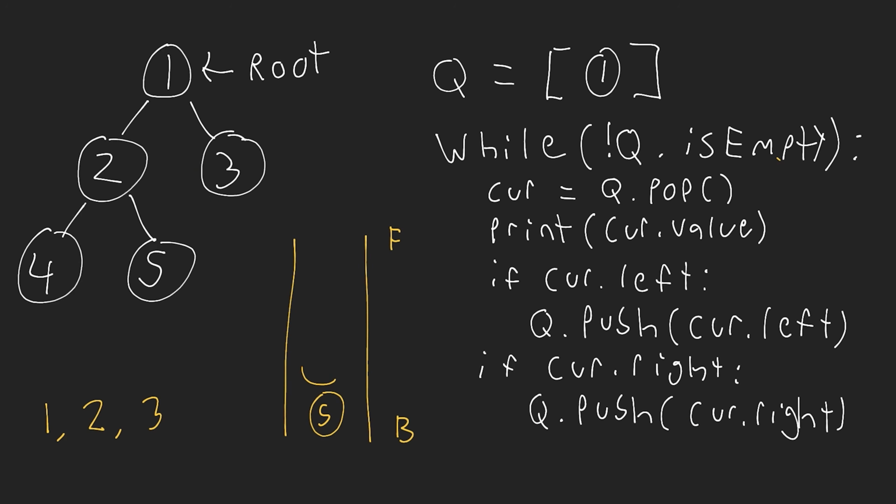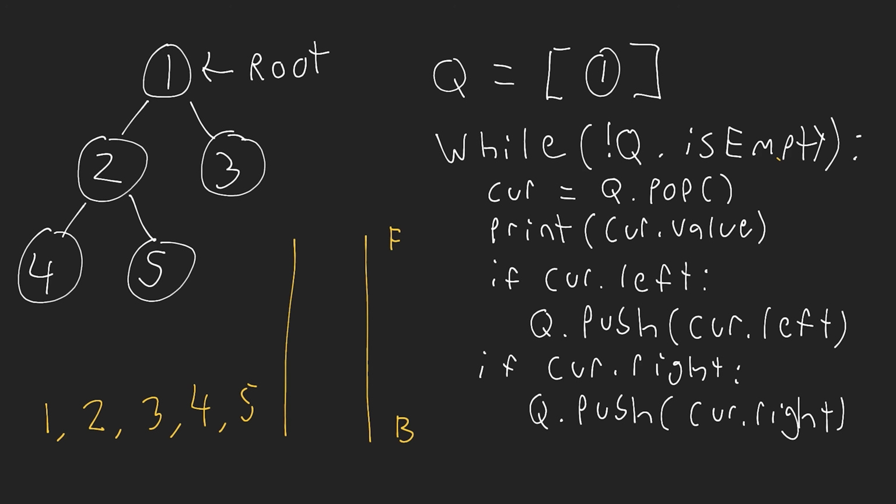So we pop the top element, which is 4. Okay, so now we print out 4. And then we check if it has a left. Does it have a left? No, it doesn't. Does it have a right? No, it doesn't. So we don't need to do anything here. And now we can pop the last element 5, print that out, and we see it doesn't have a left or right. So we're good. And we have now processed the binary tree and gone through all of the different elements, okay?